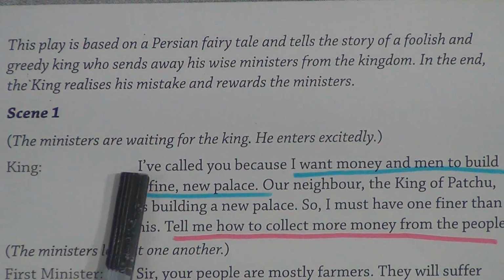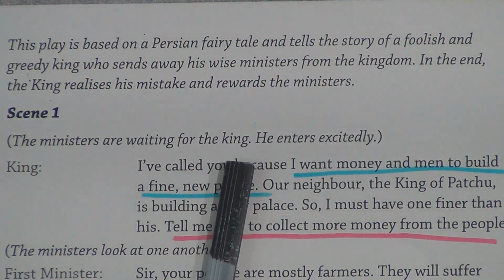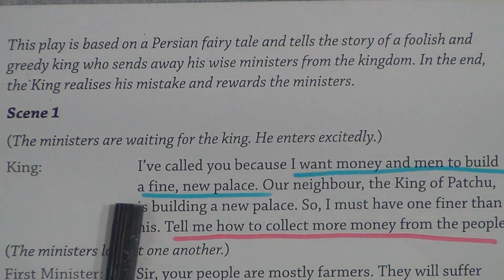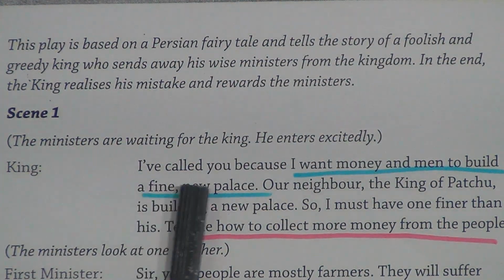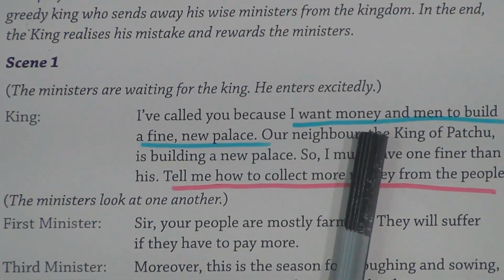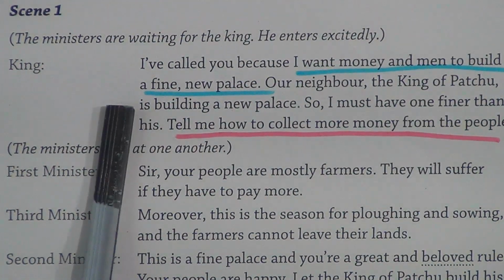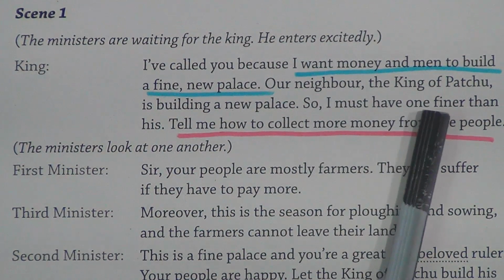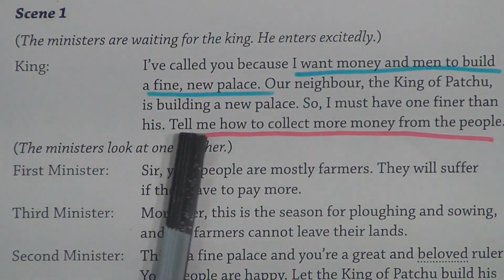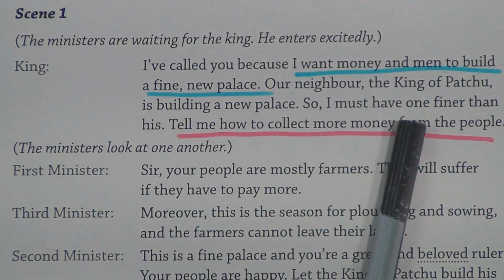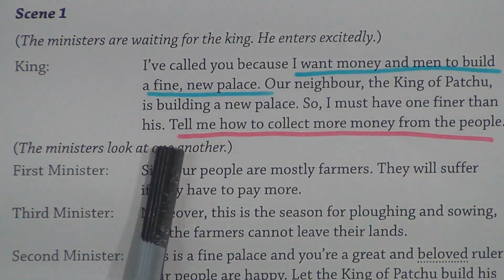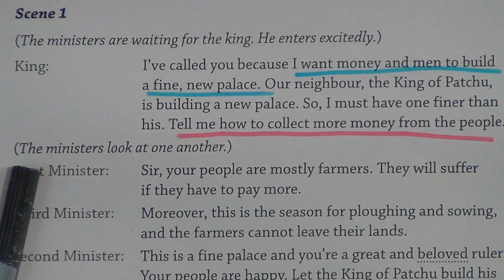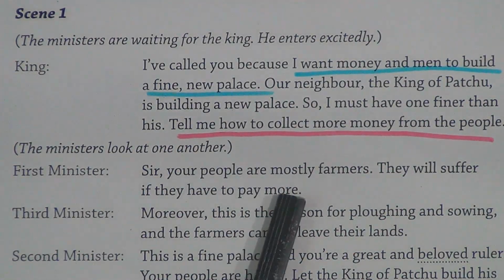The ministers are waiting for the king. He enters excitedly. So, king, I have called you because I want money and men to build a fine new palace. Our neighbor, the king of Pachu, is building a new palace, so I must have one finer than his. Tell me how to collect more money from the people. The ministers look at one another.